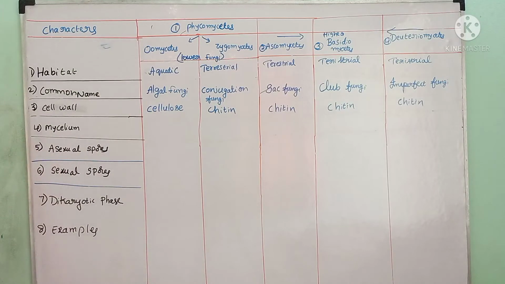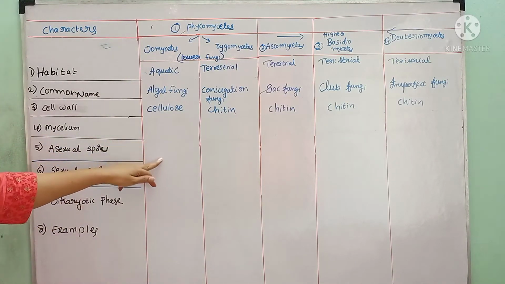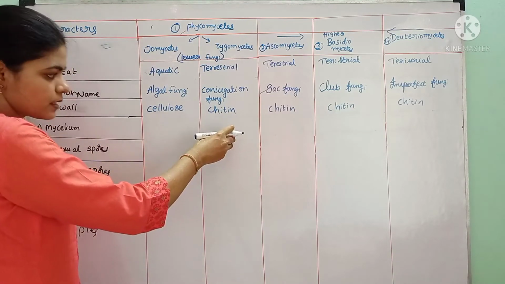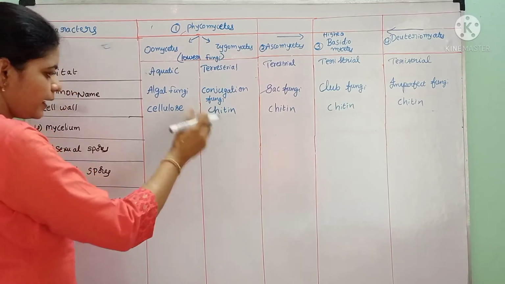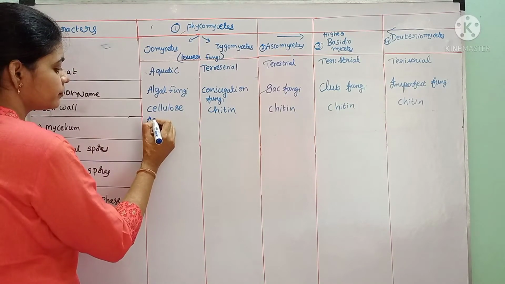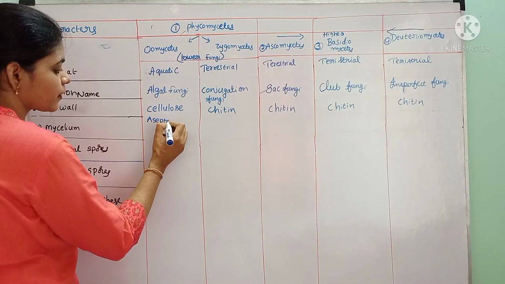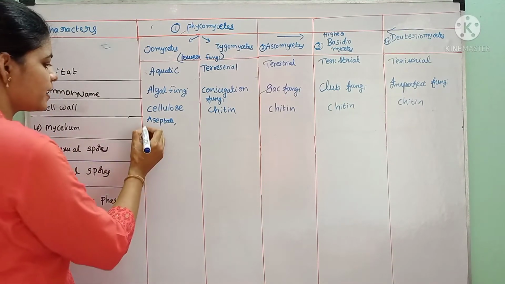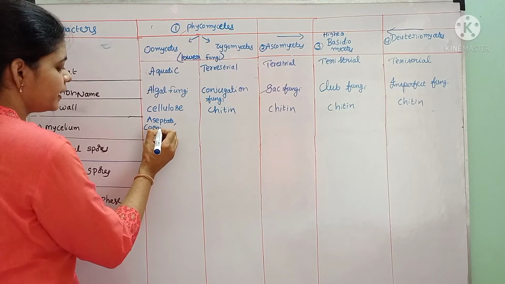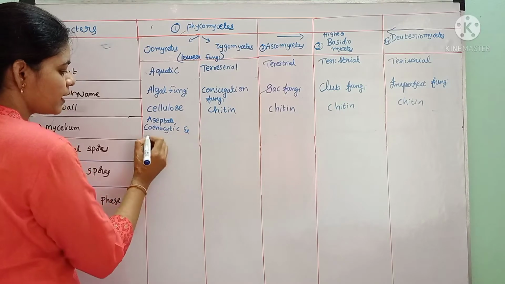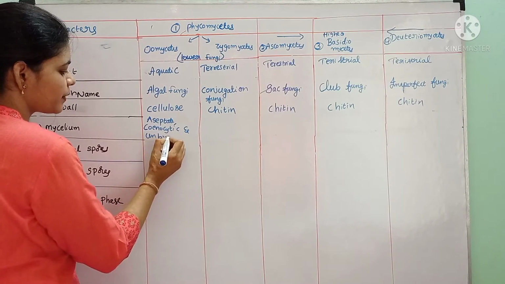The mycelium structure: Oomycetes and Zygomycetes are lower fungi, hence the mycelium is aseptate and they contain many nuclei, hence they are cenocytic, and unbranched.